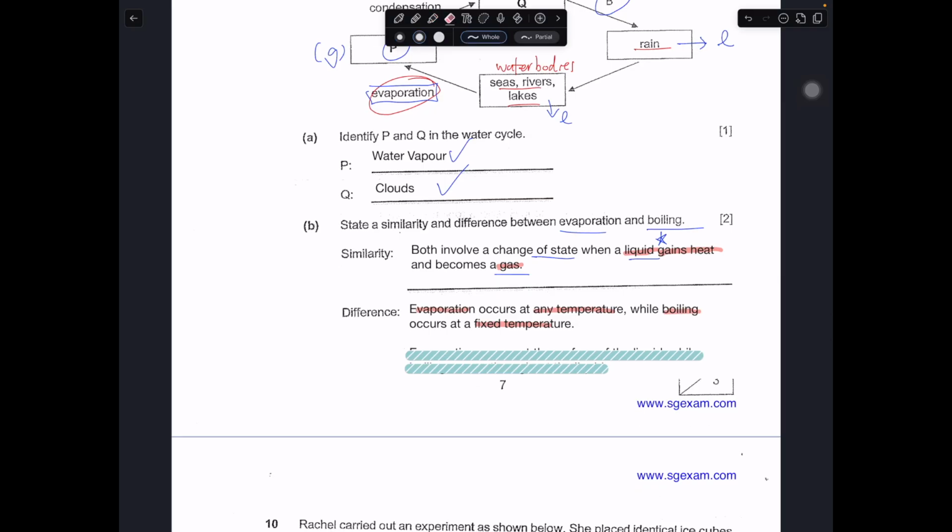Or another thing that you can take note of is that let's say you have a beaker of water. Maybe I should have used a beaker. This is water.